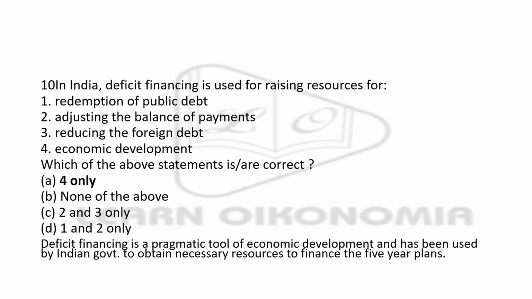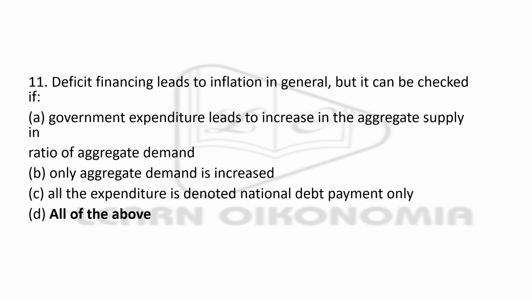Next, deficit financing is used for raising resources for what? Right answer, economic development. Because deficit financing is considered to be a very important tool as far as development is concerned, and it has been used by the Indian government to obtain necessary resources to finance especially the five year plans. Next, deficit financing leads to inflation in general, but it can be checked if what happens.